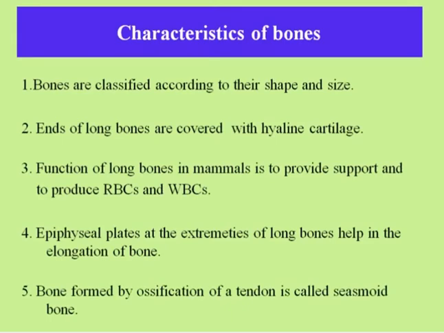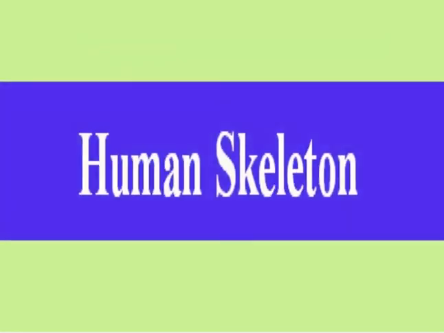Next, bone formed by the ossification of a tendon is called sesamoid bone. What is ossification? You can also say osteogenesis. So ossification and osteogenesis are synonyms. Ossification is the process of laying down new bone material by cells called osteoblasts. It is a synonym with bone tissue formation. And sesamoid bones are short bones embedded within a tendon or joint capsule, that is patella. So its purpose is to alter the angle of insertion of the muscle. So these are the characteristics of bones.